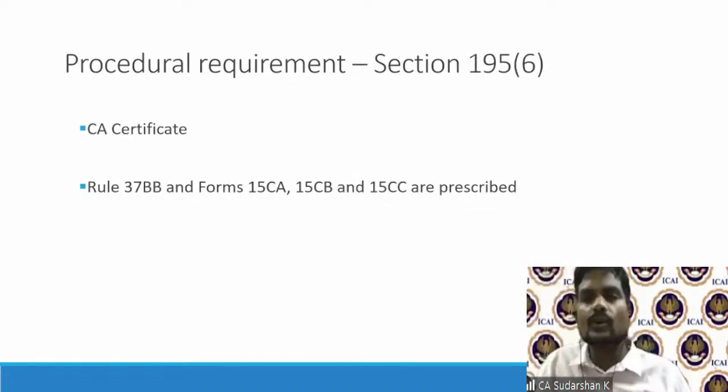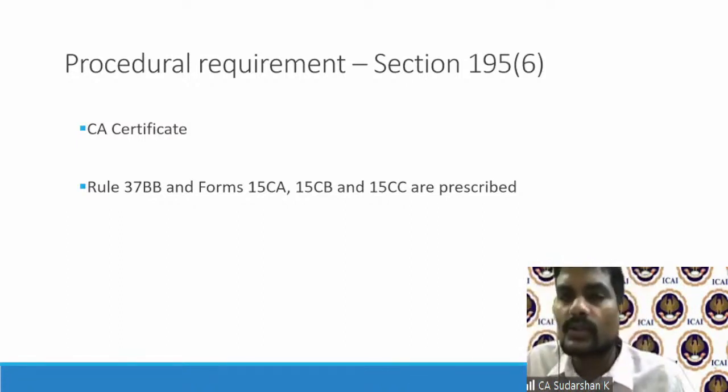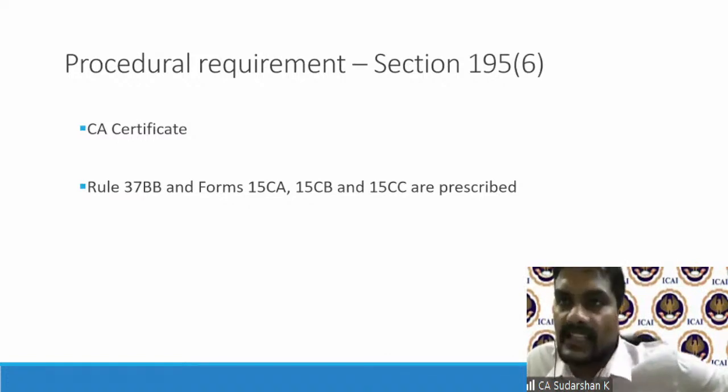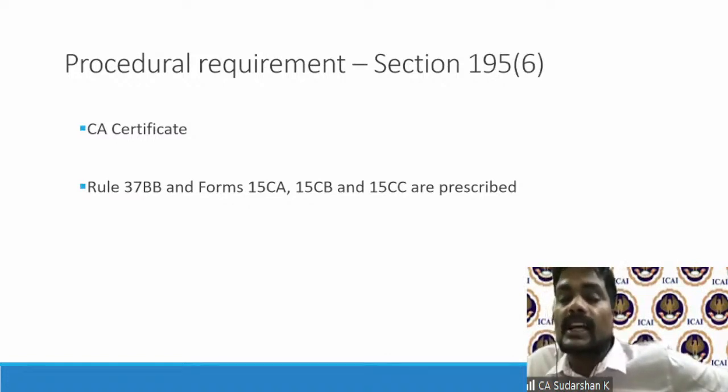Finally, on the withholding tax, why I am telling you all this, even from an academic standpoint, is very important, as well as for practical purposes, there are certain procedural requirements stipulated. That is, before making a payment, a resident has to get a chartered accountant certificate if the said sum is taxable. This was legislated recently under 195(6).